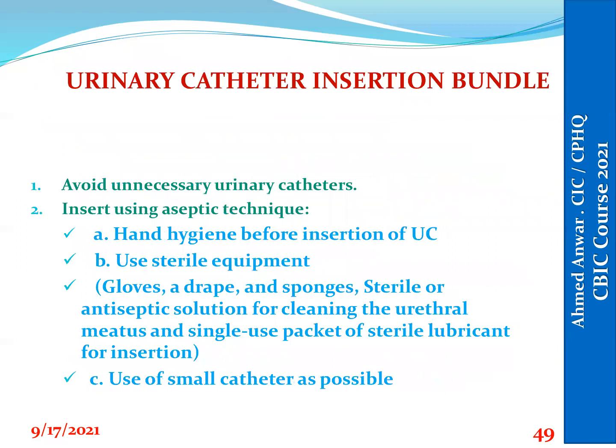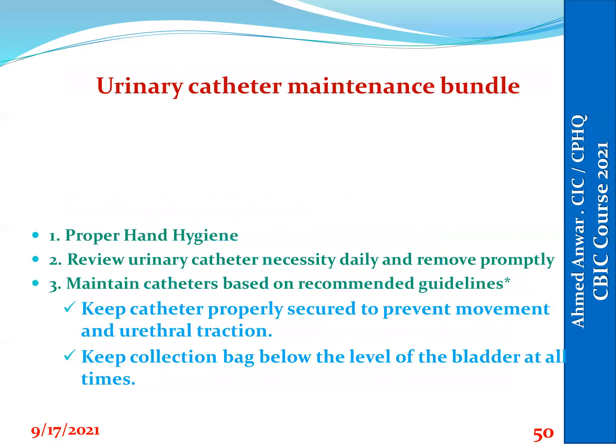This is for central line. For the urinary catheter, this is the component of the bundle. Avoid unnecessary urinary catheter. Insert using aseptic technique, which includes hand hygiene, sterile equipment, and the smallest catheter possible. And for the maintenance, we have to do hand hygiene before any maintenance for the catheter, and daily review and assessment for the necessity. And we have to maintain the catheter based on the recommended guidelines, which include these: keep the catheter properly secured to prevent movement. Keep the collection bag below the level of the bladder at all times and not on the floor.